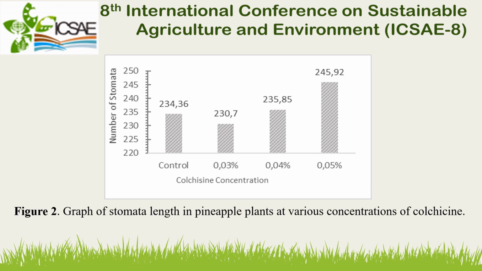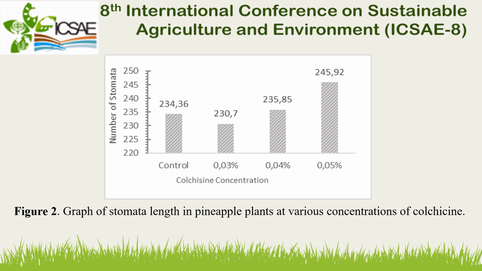Abelo et al. reported that 0.05% colchicine increased stomata length in tomato plants. In addition, colchicine treatment at 0.0% resulted in tetraploid plants in grape, as reported by Merr et al. 2018 and Tiwari et al. 2012.